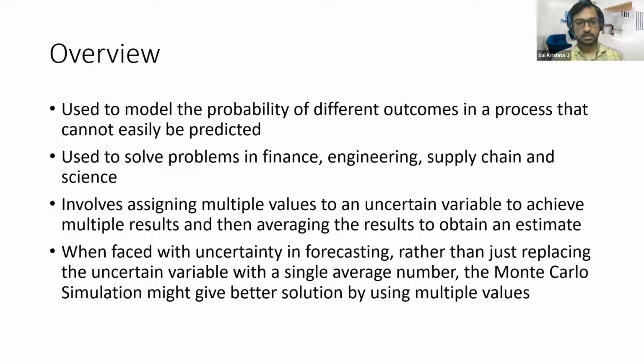So that's what we say in the fourth point here. When faced with uncertainty in forecasting, rather than just replacing the uncertain variable with a single average number, the simulation might give a better solution because it gives multiple values, and then we take the average of all those values, which will roughly correspond to the mean of that distribution.